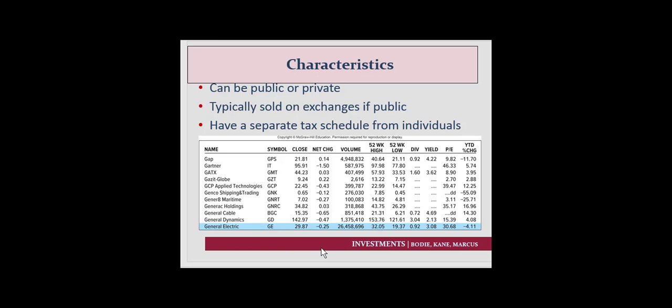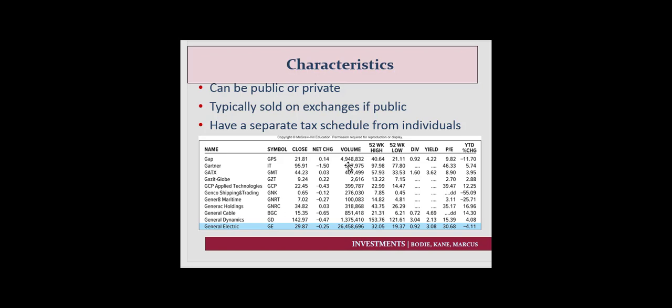So let's think a little bit about these stocks. Let's think about this stock in particular that we're looking at. If you look across what information we know, we have a ticker symbol. Here's GAP. The ticker symbol is GPS. Yesterday, or today, on this date, it closed at $21.81, and that's 14 cents higher than it was yesterday. So yesterday's close was $21.81 minus the 14 cents.